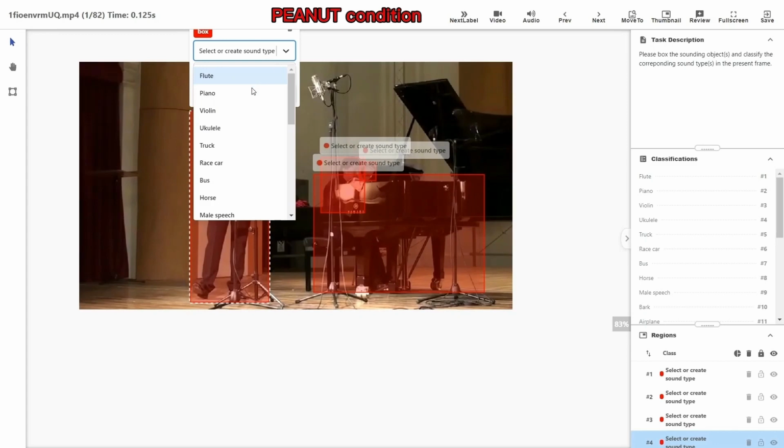For the audio clip input, Peanut uses an audio tagging model to predict the tags of sounds contained in the frame. With this model, Peanut can recommend to users a ranked list of sound tags, so that users don't need to struggle with recognizing and naming the sound. Apart from the individual frame annotation support, Peanut only needs human annotations on a few frames by recommending frames to label and populating the labeling to the rest of frames.